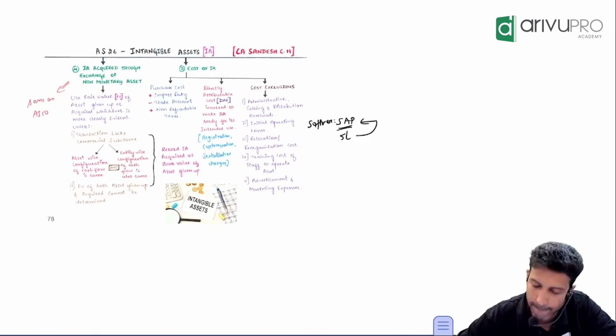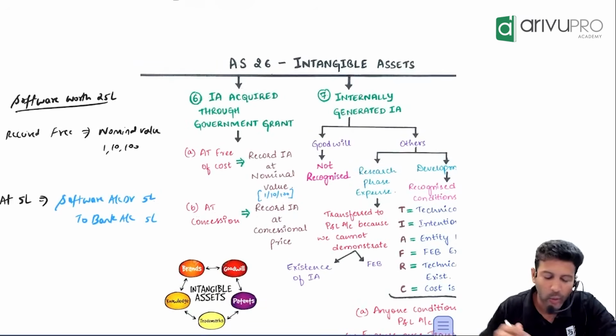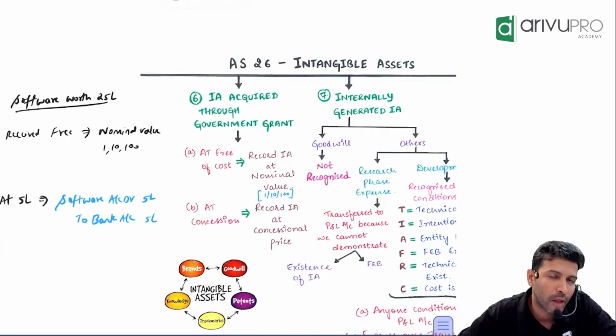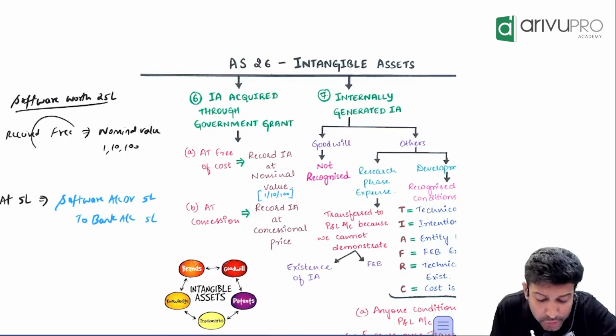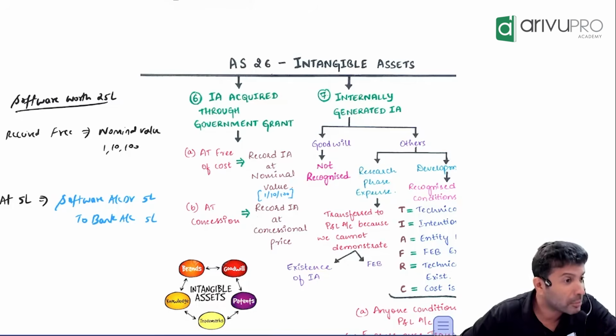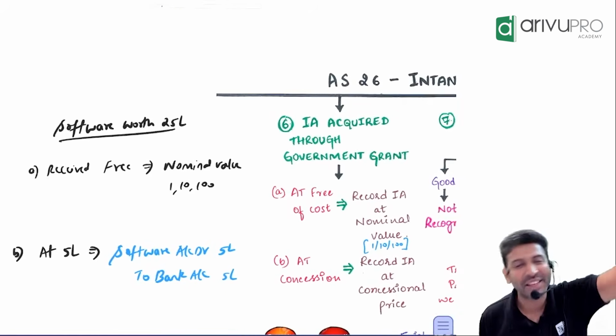Next one: intangible asset acquired through government grant. Suppose the government is so generous that they gave an intangible asset to us at free of cost. A government gave us one software for free. Possible, it can happen, but probably not in India. Maybe in some other country. But yes, sometimes it happens.